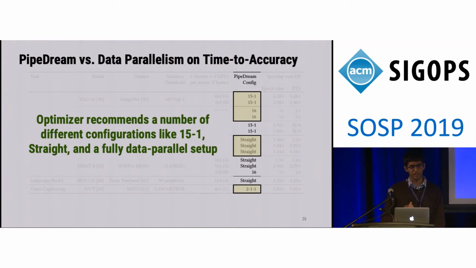In addition, we observed that PipeDream's optimizer recommends a large number of different configurations, such as 15-1, straight, which is essentially a pipeline with no stage replication, and even a fully data parallel setup for ResNet 50, which has extremely compact weights, where data parallelism actually scales fairly gracefully. And PipeDream is able to do this completely in an automated fashion.